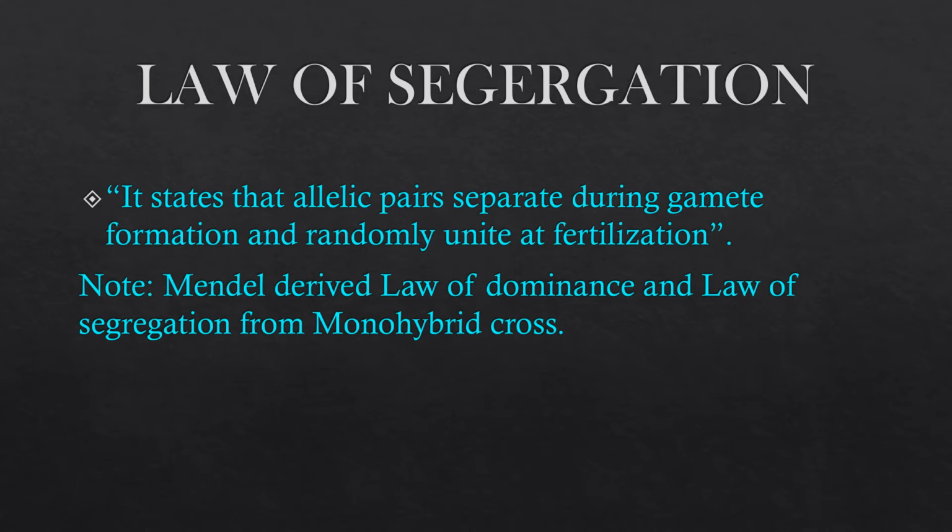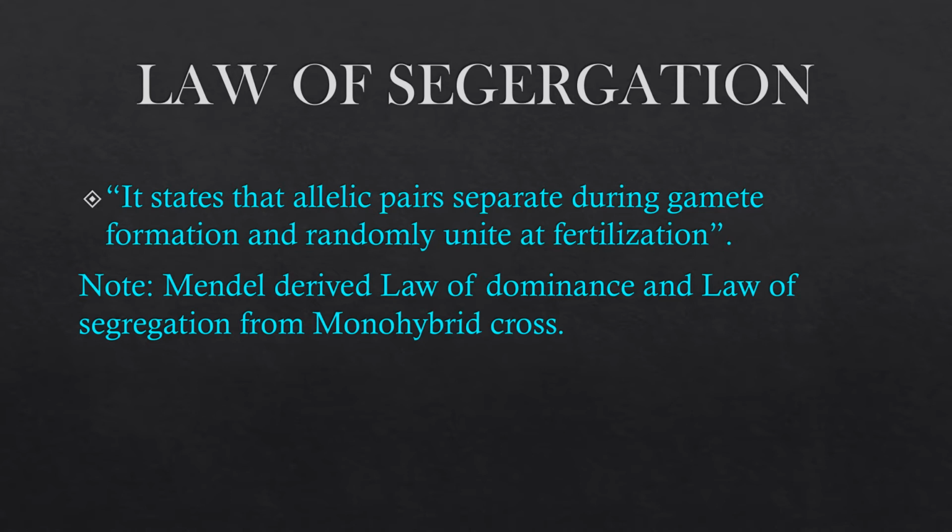If capital T and small t are there in the F1 hybrid, they will separate at the time of gamete formation. At the end of this presentation, you will get the example through a flow chart, so you will be able to understand it properly.